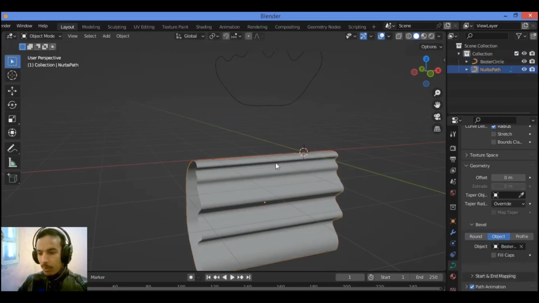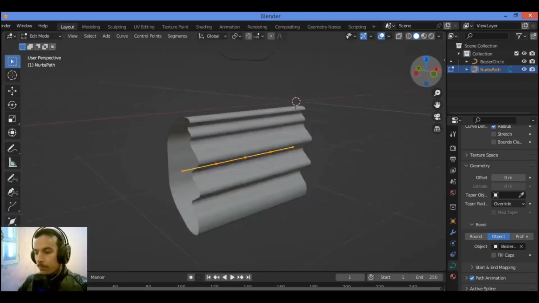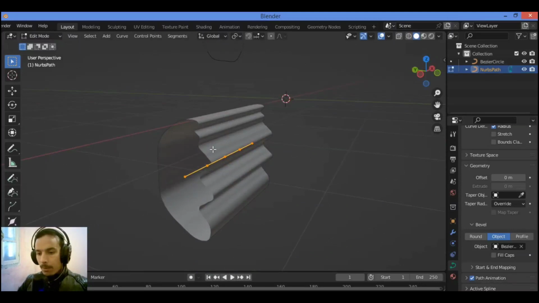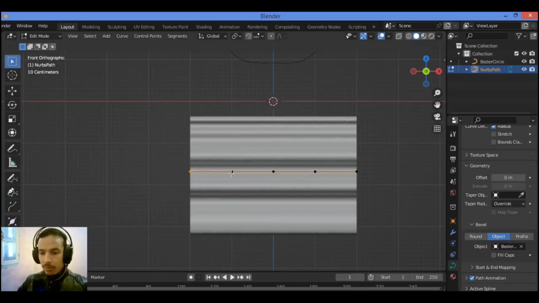Tap into object mode, then go over here, select this shape that we have got, and tap into edit mode like this. You can select this and scale it, hit S to scale it like this.